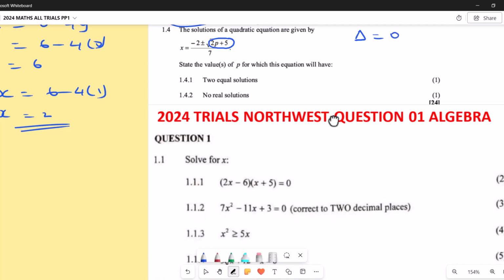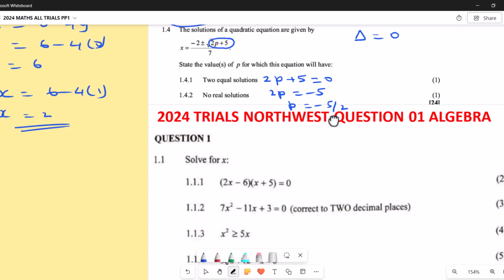So in other words, I'm going to say 2p plus 5 must give me 0. So meaning 2p equals negative 5, so divided by 2, p equals minus 5 over 2. That's the answer here. Then for no real solutions, it must be less than 0.